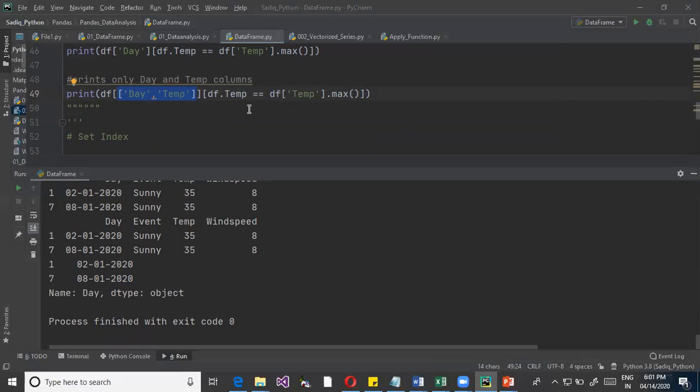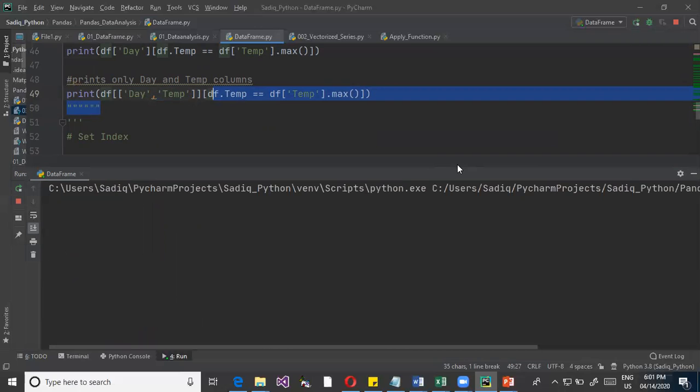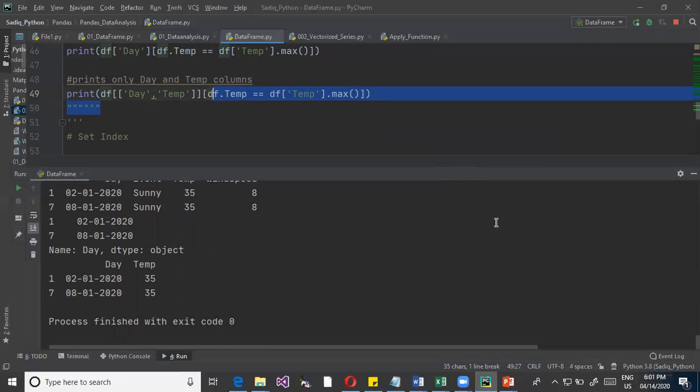So in the previous case, it was showing only the day. Now I want to know the day as well as the temperature, but I don't want to show the other columns like event, wind speed, and all this. This is the 2 days when the temperature was that.